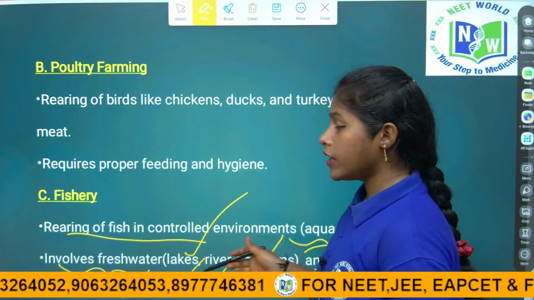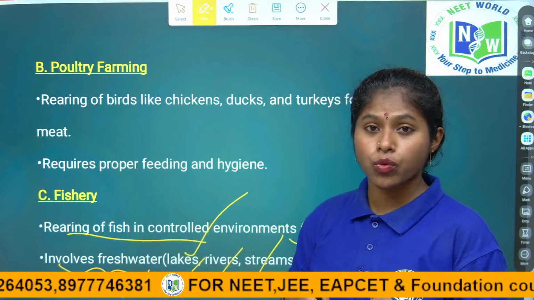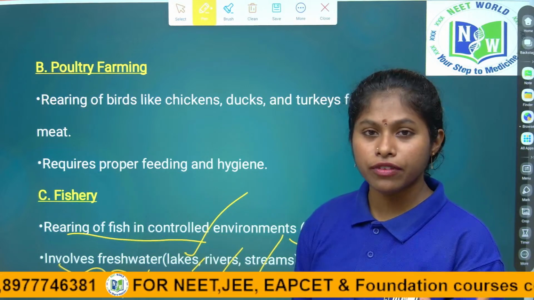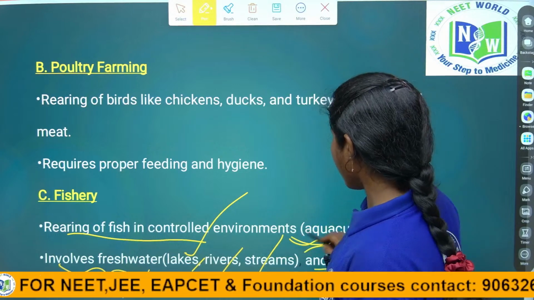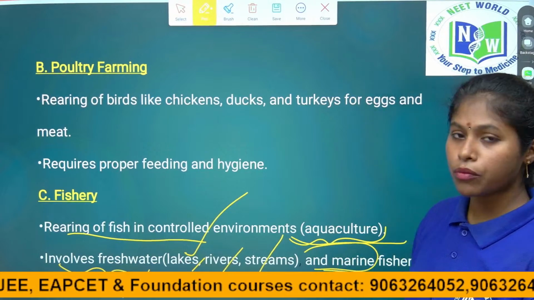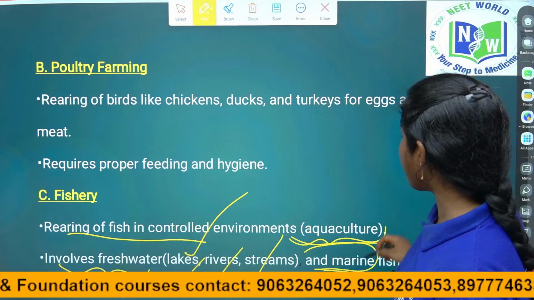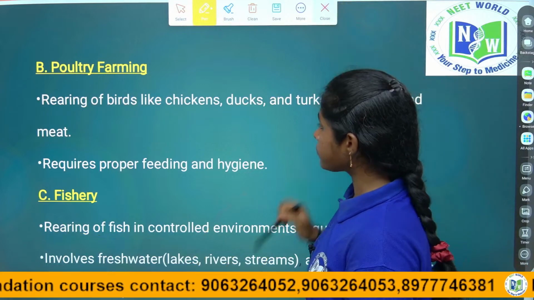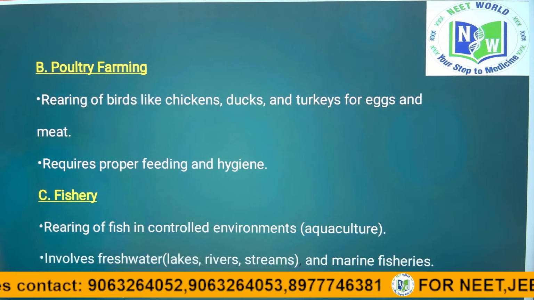So see, if we create a pond and rear fishes in freshwater, we call them freshwater fishes. And for marine water, the water has the most salinity, and those fishes we call marine fishes, right children. So these are the main foods we use in day to day life.